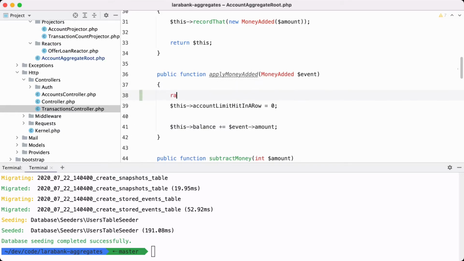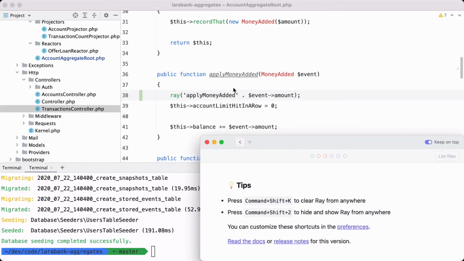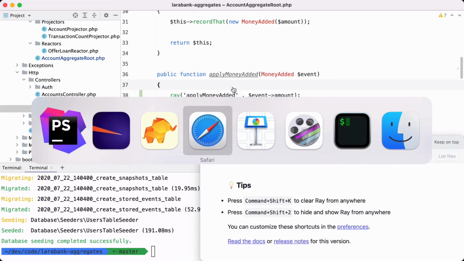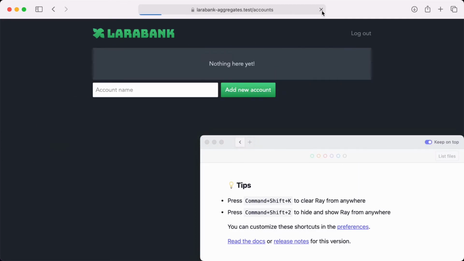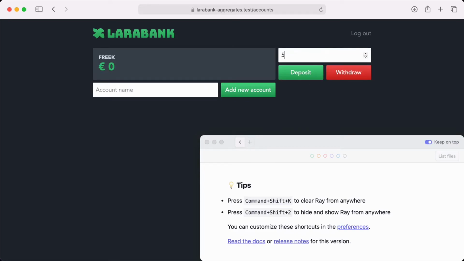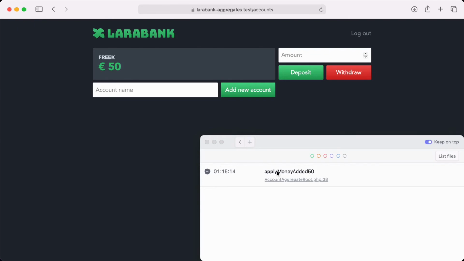So let's add something here so we know that this is being called. That function ray just sends that string to that little window here. So let's clear it. Let's apply some things here. So let's open up the account here. And when I deposit some money here, then you can see that we have that apply going on when the aggregate root is being reconstituted.